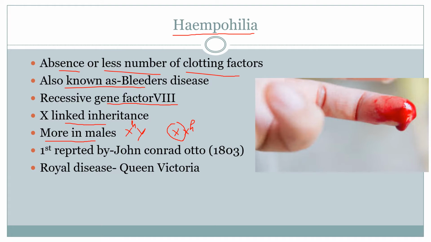Okay. This hemophilia was first reported by John Conrad Otto in the year 1803 in a royal family of Europe. Hence, this disease is also known as royal disease. And the family pedigree of Queen Victoria shows this disease. The inheritance pattern of this disease shows Queen Victoria was a carrier. So this is about hemophilia.